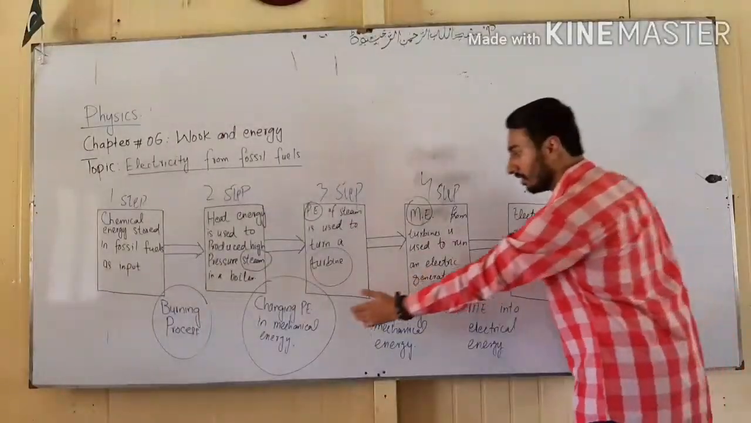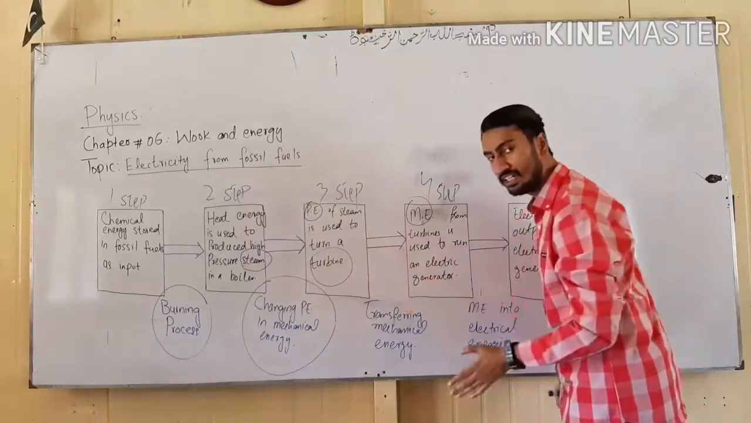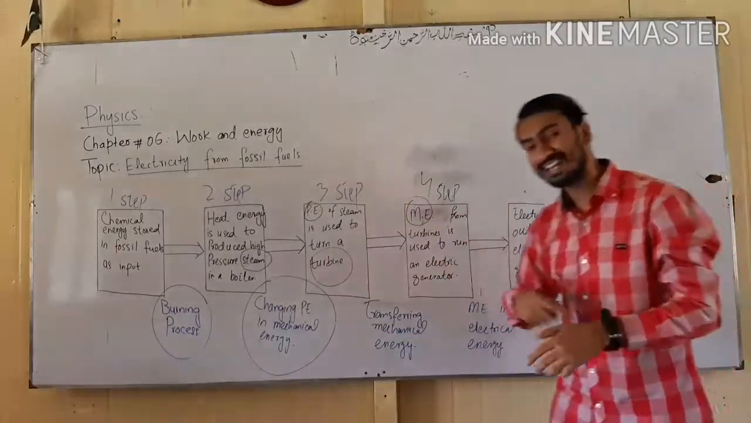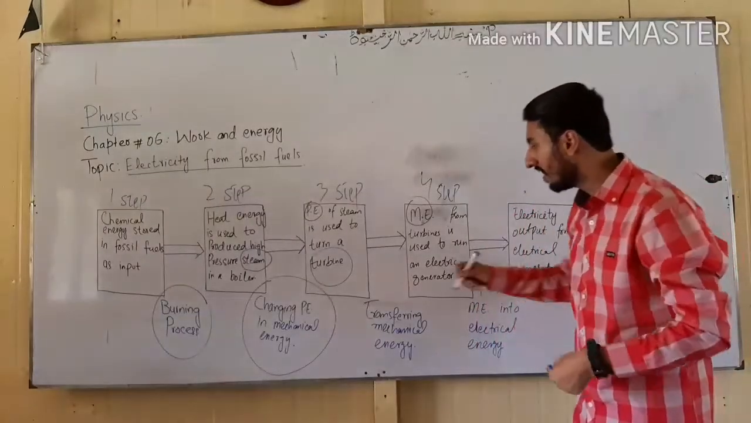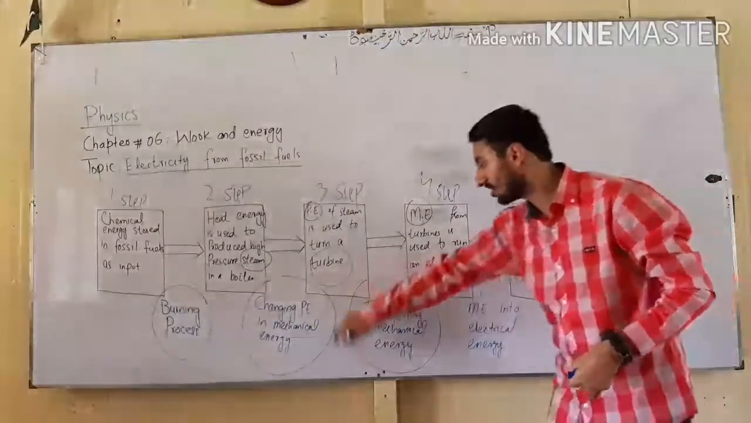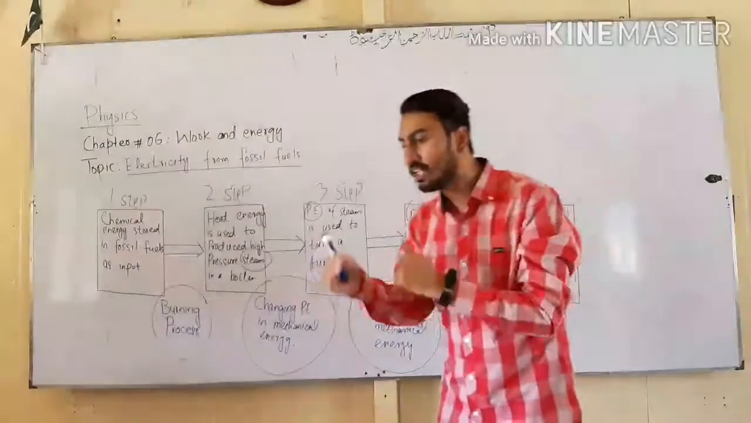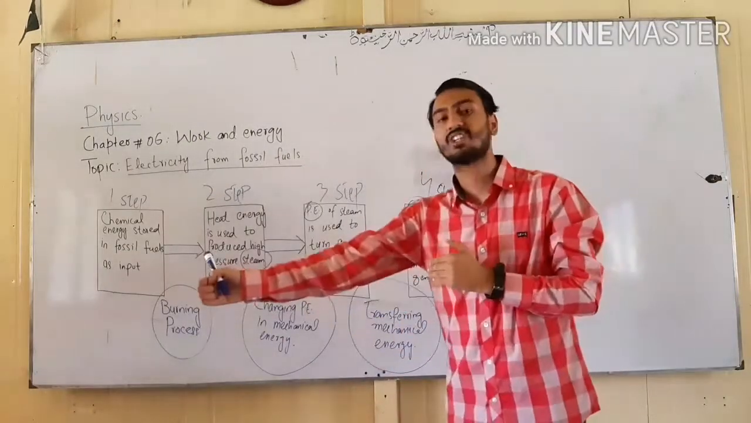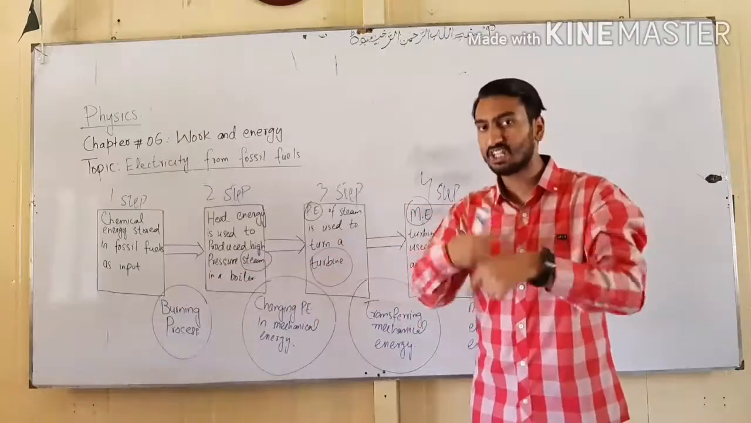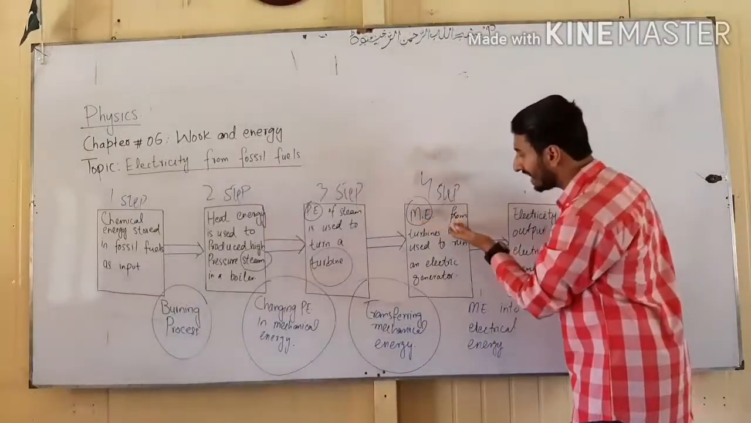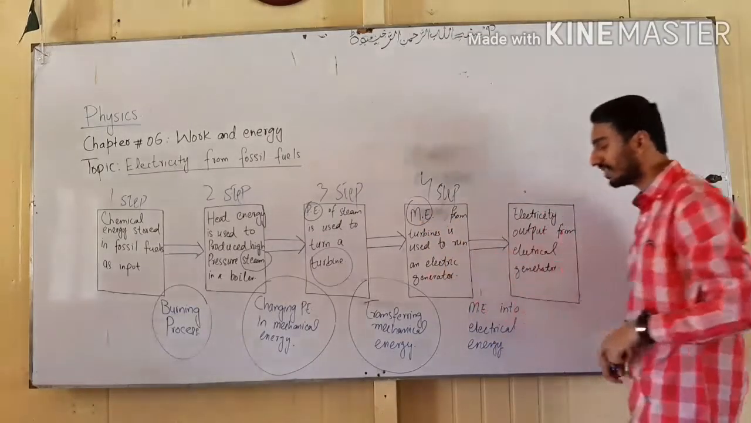So potential energy is converted to mechanical energy. Now the mechanical energy of the turbine is used to run the electric generator. In this process we are transferring mechanical energy. We are transferring the mechanical energy of the turning turbine to the electric generator. So mechanical energy from the turbine is used to run the electric generator.